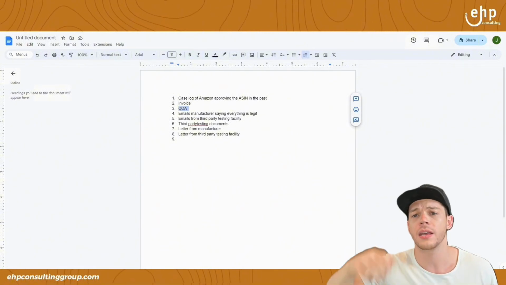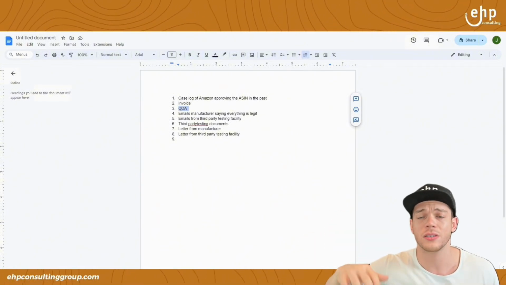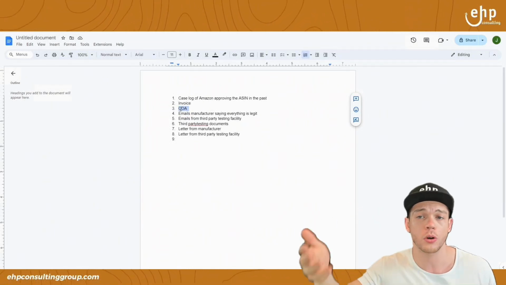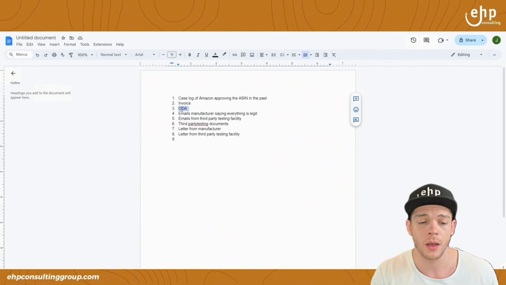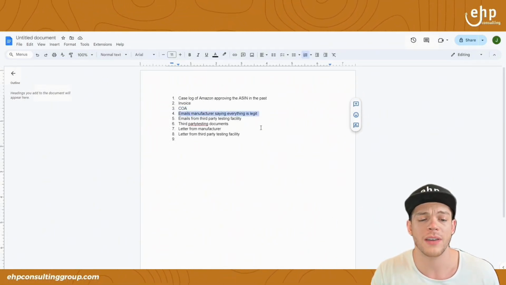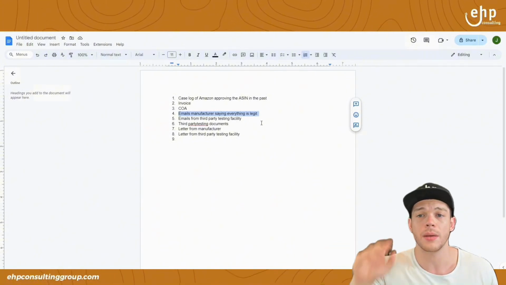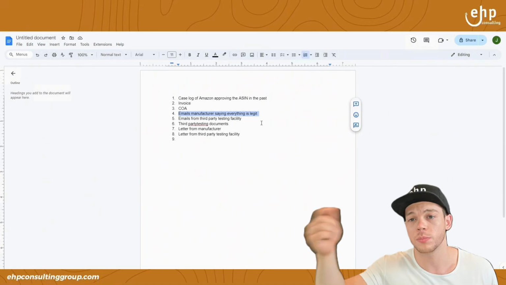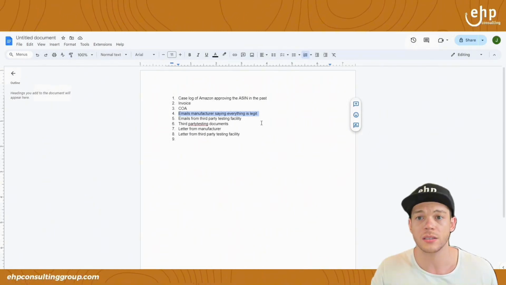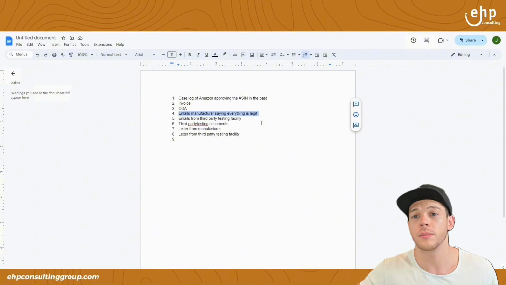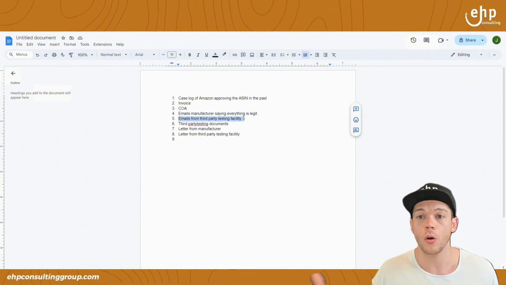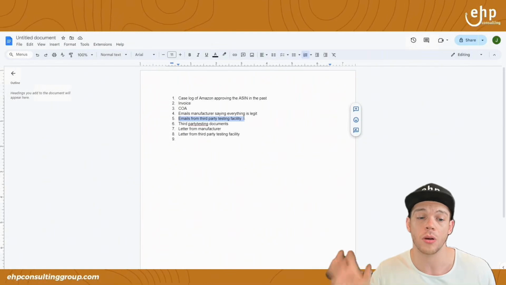Since it was a supplement, the manufacturer has testing, so ask the manufacturer for testing on your item, and they should have certificates from a third-party testing facility or something. And then emails from the manufacturer saying everything's legit, so you are emailing back and forth with the manufacturer. Of course, it's good to have it written, and we explain the situation. We're like, hey, is this legit? Did you manipulate any documents? What happened here? Stuff like that. And we had the manufacturer saying, oh no, nothing was manipulated, everything is authentic.